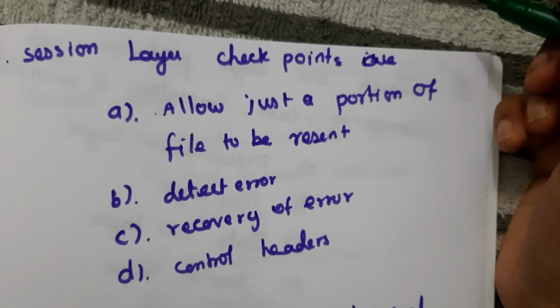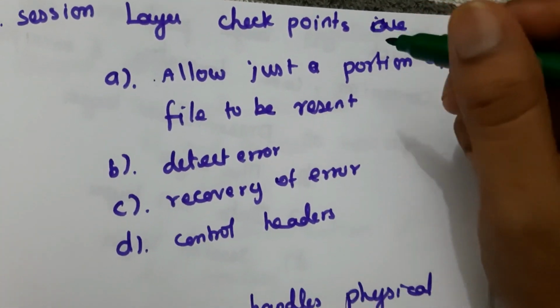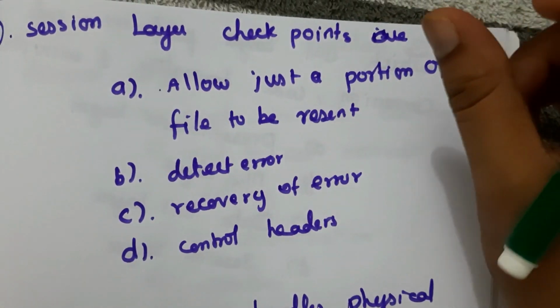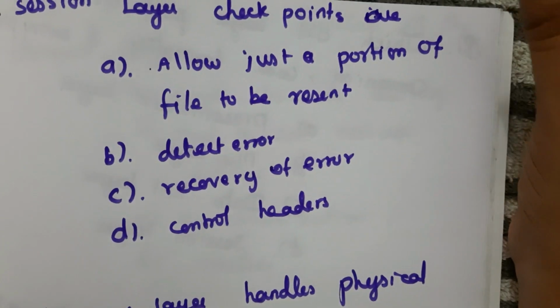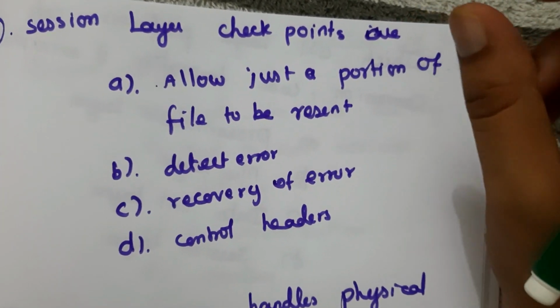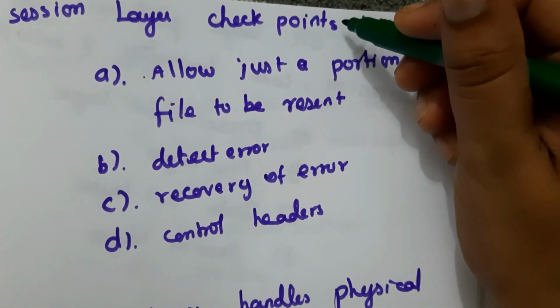Next question, session layer checkpoints are, and these checkpoints are added in between the data, it allows us to resend a portion of the file. Instead of sending the entire file, we can resend just the portion of the file. So this is the concept for adding checkpoints in the session layer.